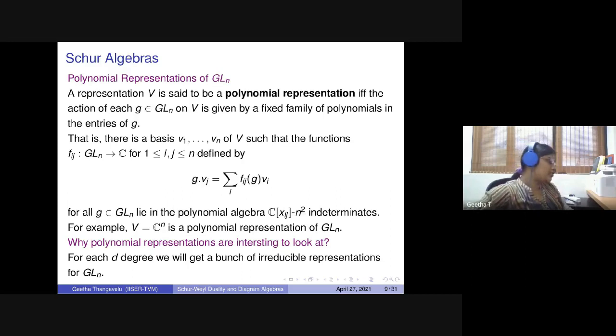Now the question is, why would one look into the polynomial representations of GLN? Why is it so interesting? For sure, for each degree D, we get a bunch of irreducible representations of GLN, and there are a lot of them because D grows as big as you like, and for each degree D you get a bunch of irreducibles for GLN. So this is a nice place to look at.